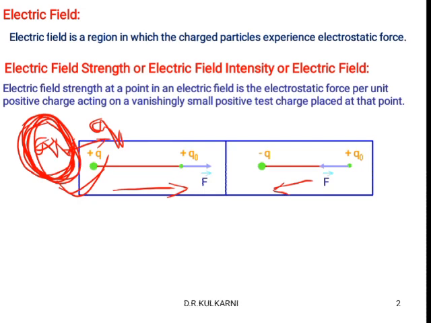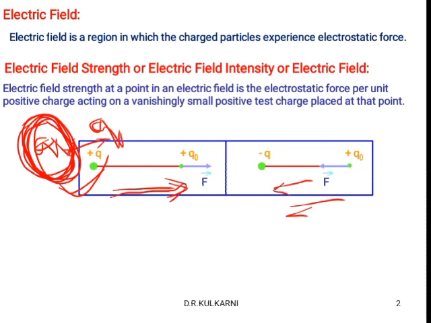Because if we consider unlike charges, then the force of attraction is observed, which we already discussed in the properties of the charges. As well, the electric field is always directed from the positive terminal to infinity, or from positive to negative. That is the direction of the electric field.